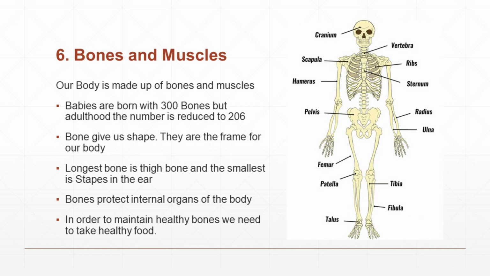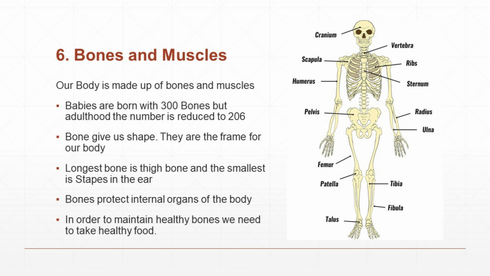The next internal organs we are going to learn are bones and muscles. Our body is made up of bones and muscles. First, let us know about bones. Babies are born with 300 bones, but in adulthood the number is reduced to 206.